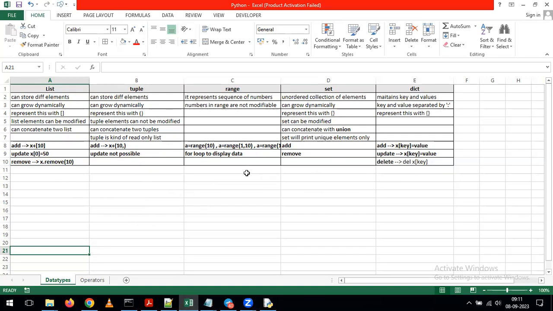Because we discuss different functions and operations on these data types in a single class, you might forget or get confused. That's the reason I segregated list operations, tuple operations, set operations, and kept everything in the Excel sheet in tabular format. After the class, I will share this Excel sheet. Just go through this table and you can easily recap what we discussed. Whenever you want to understand the difference between list, tuple and set, just open this Excel and by reading for 1 or 2 minutes, you can understand the difference. I will share this after completion of the class.